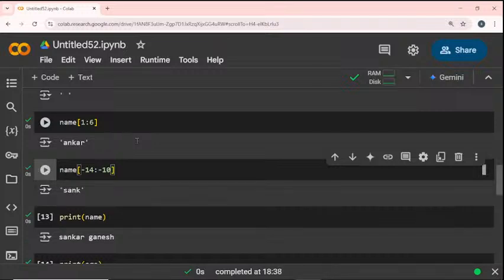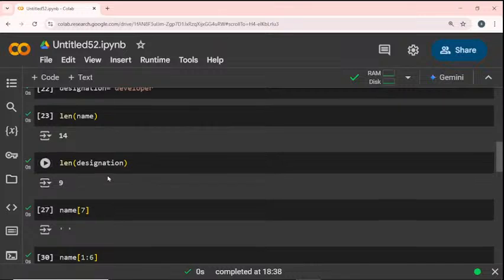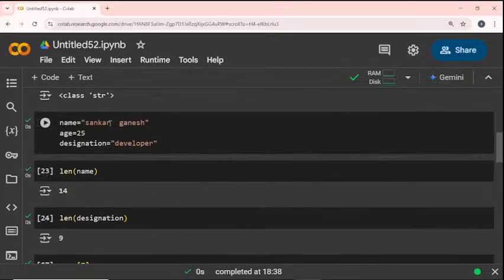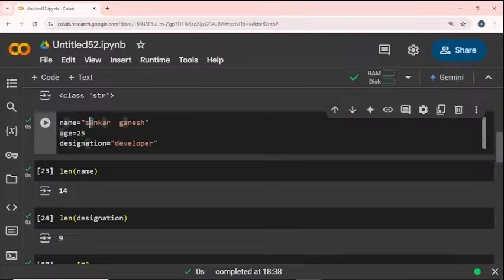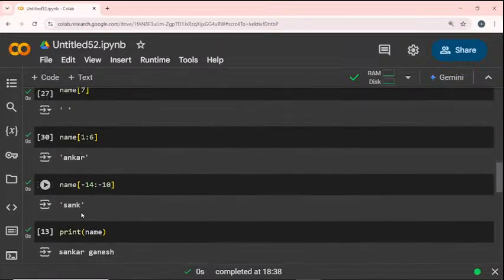What is the output for us? Okay, SANK. Why? Because minus 10 is the A value, the A has minus 10. So S is minus 14, A is minus 13, N is minus 12, K is minus 11, and A is minus 10. So then only that A is not executed.